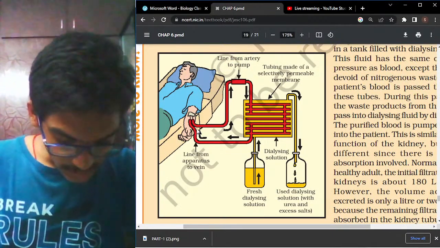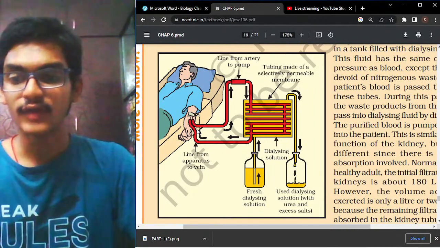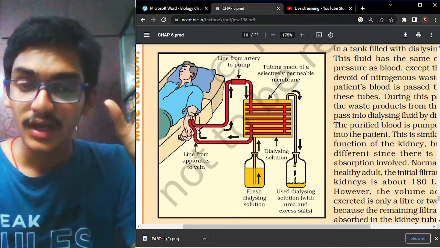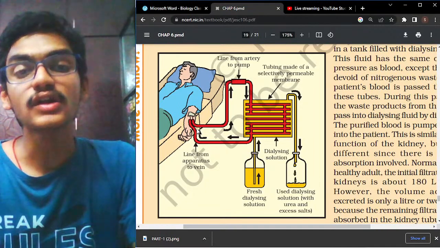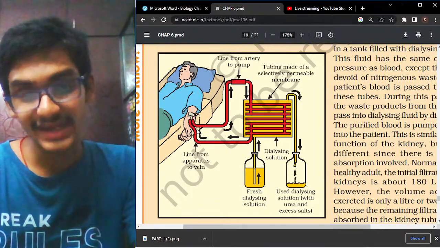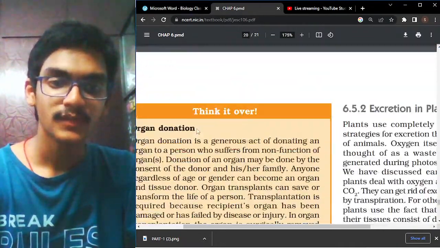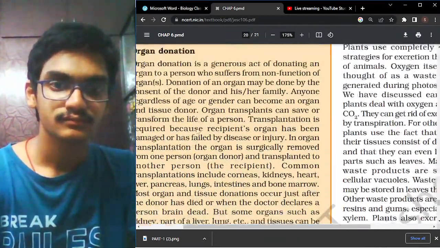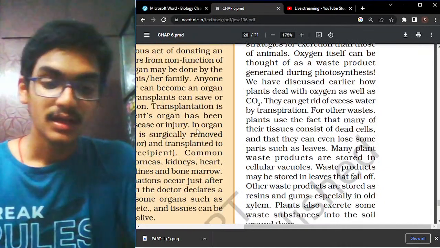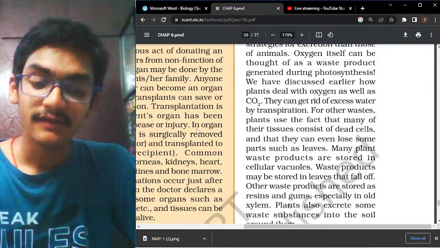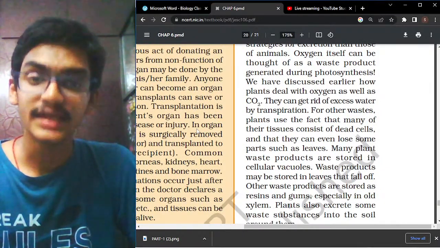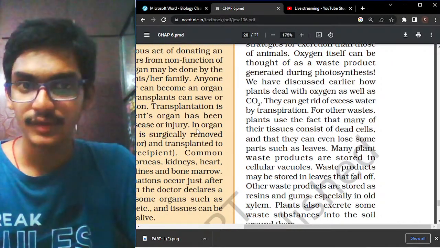So with that, we completed the chapter. One more important topic I left out. Different organisms, in different ways, excrete their waste products. So the first important way is that the amoeba, with the help of the contractile vacuole, will try to remove the waste products.